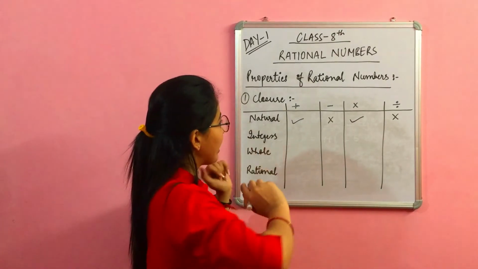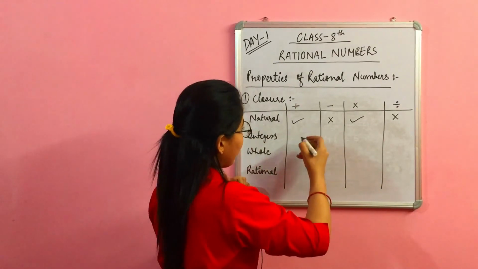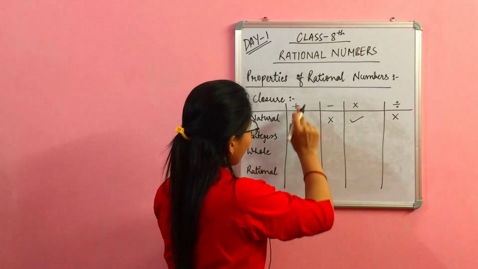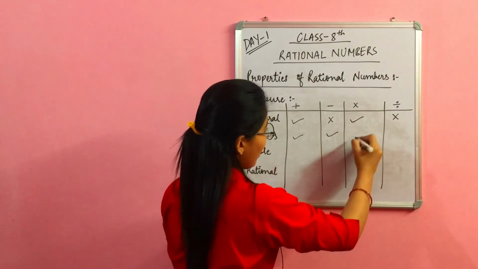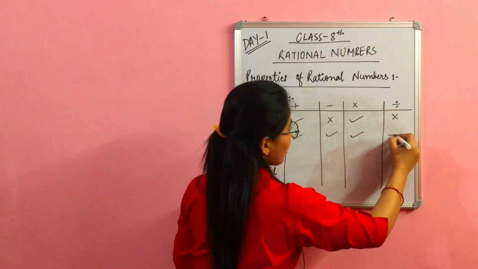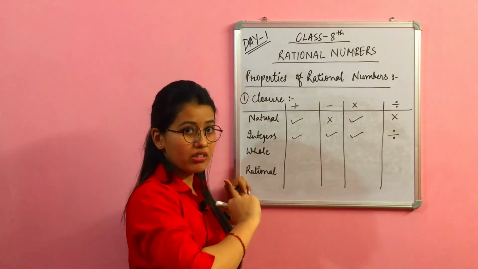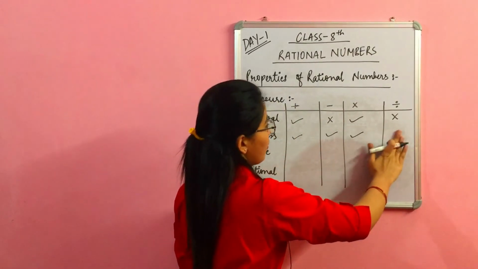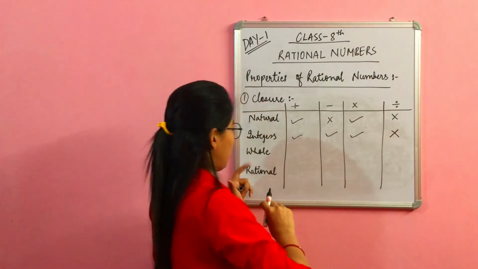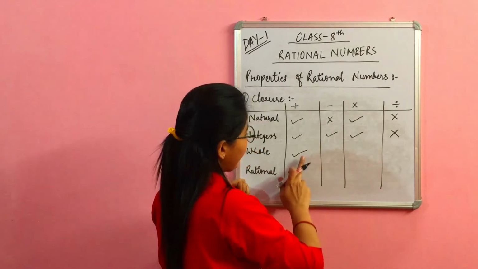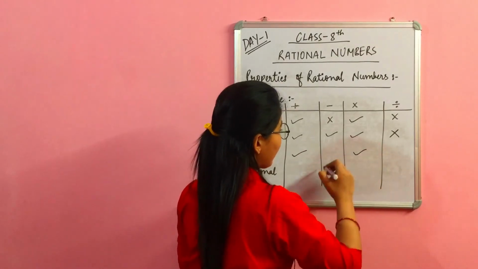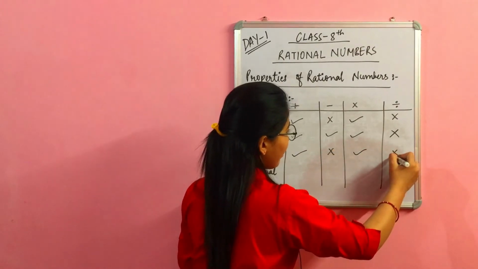Now in the case of integers, what we have seen is that it satisfies the closure property in the case of addition, subtraction and multiplication, but not in the case of division. In the case of whole numbers, it satisfies addition and multiplication, not subtraction and division.